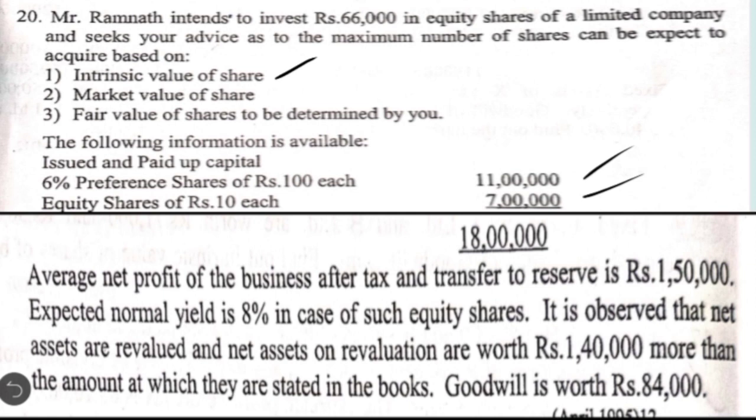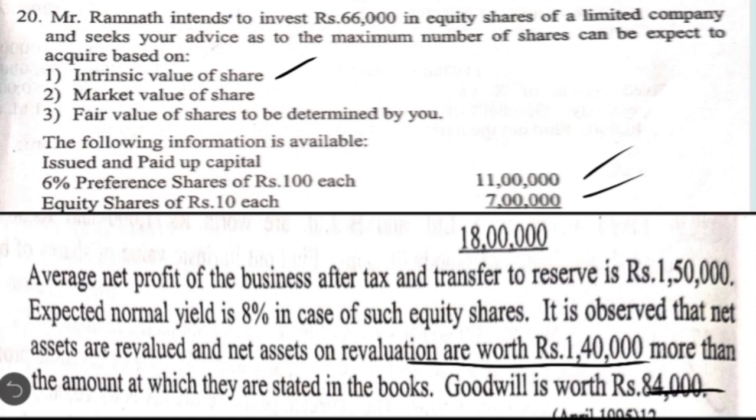It is given that they have revalued the assets which are shown in the balance sheet, and net assets on revaluation are worth rupees 1,40,000 more when compared to the value which they are stated in the books of account. Nothing but there is revaluation profit, there is an increase in the value of those assets, so we have to add. Okay, so 18 lakh is the book value, for that we are going to add 1,40,000 profit on revaluation. Again we have to also add goodwill, value of goodwill.